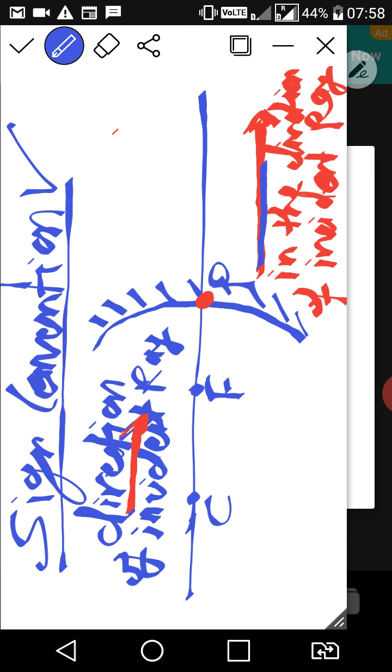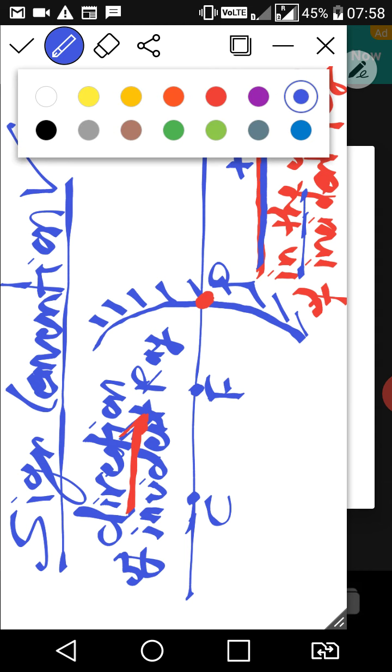This one again I am drawing with the new ink. So suppose you want to measure any distance in the direction of incident ray, so it will always be positive, always positive.